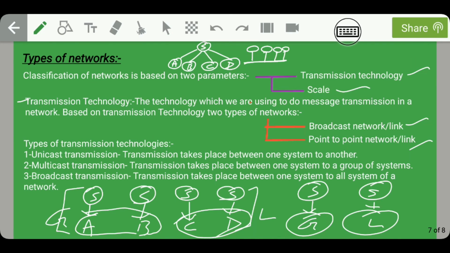So guys, from here we can see that in unicast transmission, the sender had to send the message 4 times, and in multicast transmission he had to send the same message 2 times, whereas in broadcast transmission he had to send the same message only a single time. So from here we can conclude that broadcast transmission is the most efficient transmission.